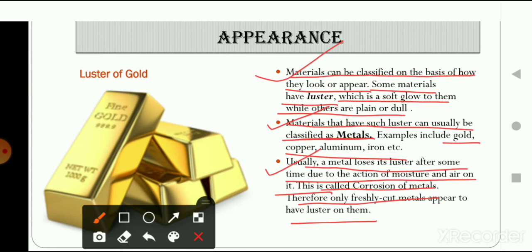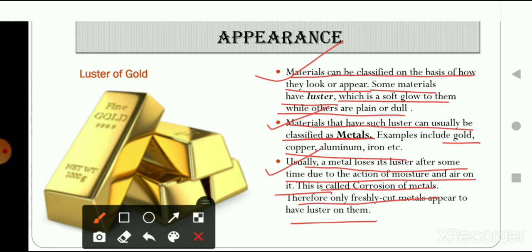Here let's take an example. If you have a piece of gold, and let's take an example of iron. If you have an iron rod and you have seen that if that iron rod is placed outside, you will observe that the iron rod gets corroded. Corroded means the iron rod will lose its luster or shine. But when you freshly cut the iron rod, you will observe that the inner part of the iron rod will have the shine.